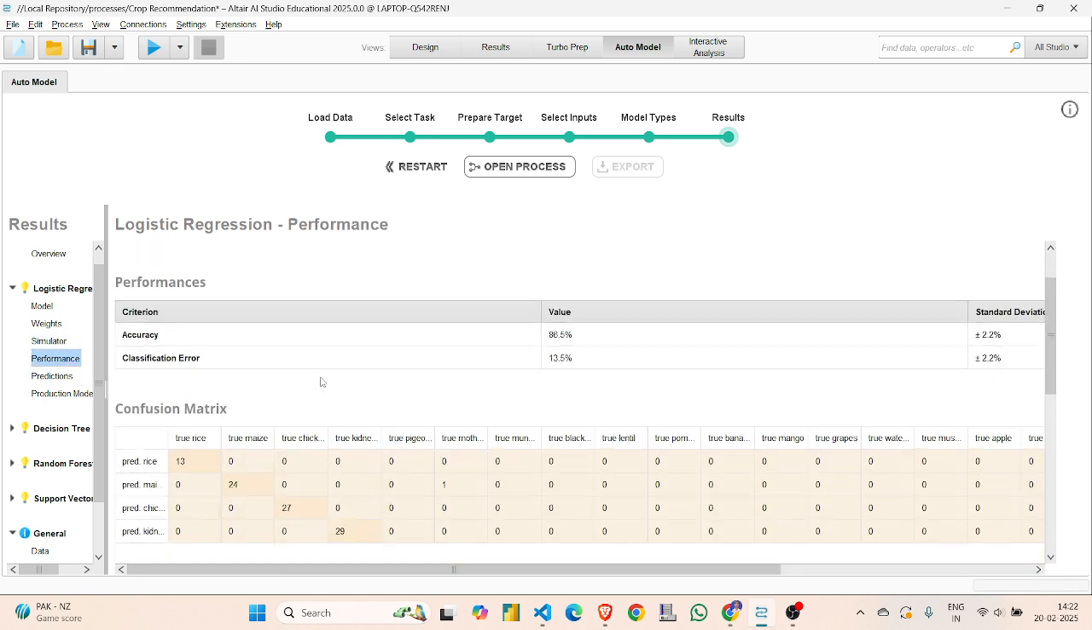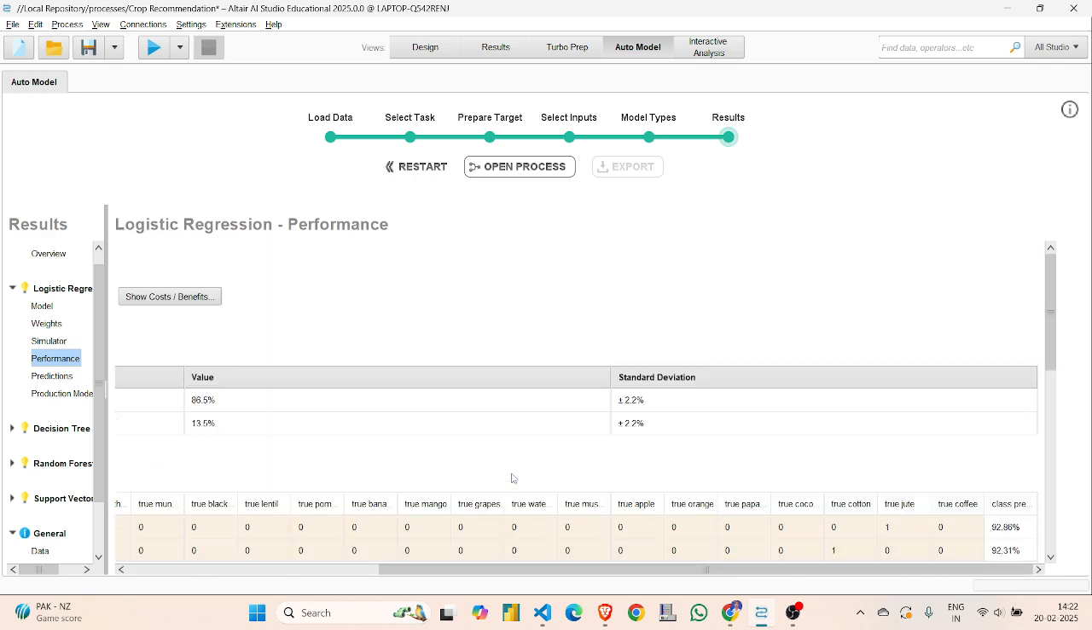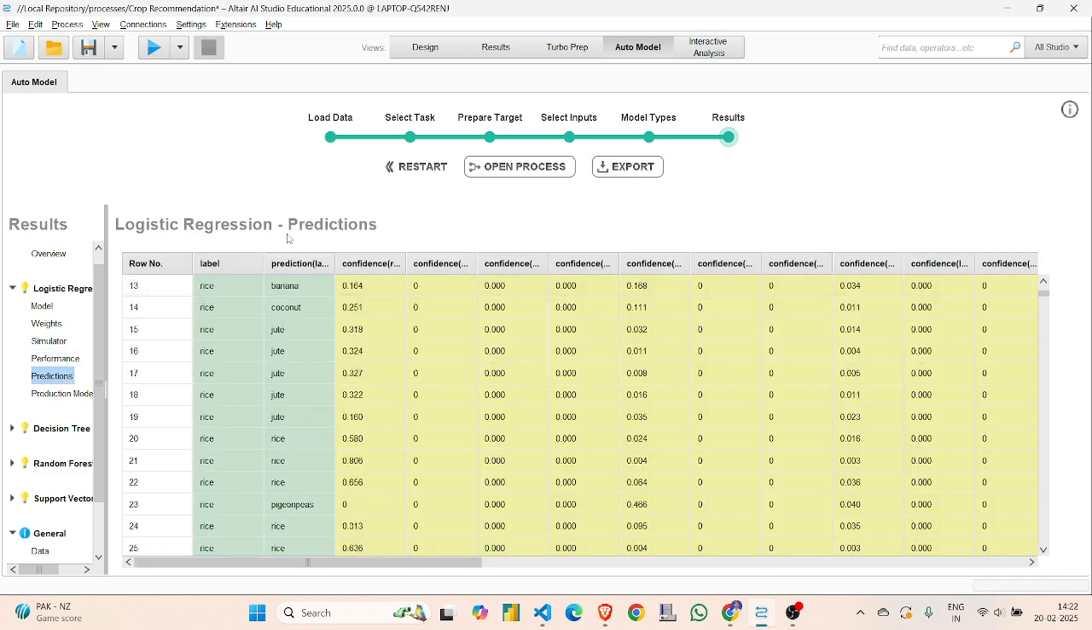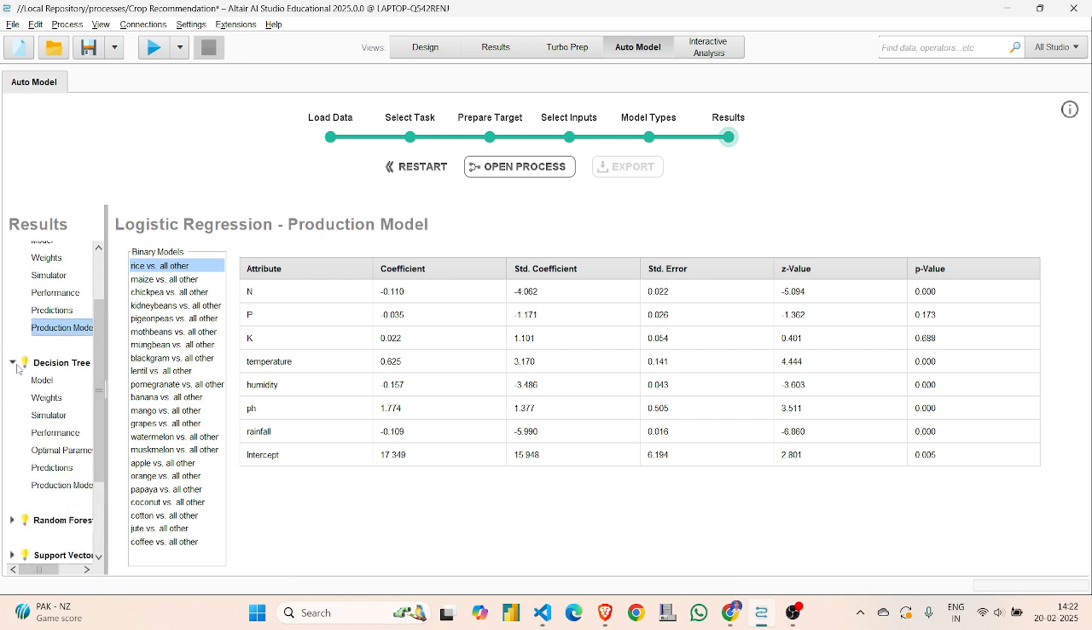And here is the performance. The accuracy is 86.5% and the classification error is 13.5%. A confusion matrix is given, and you can visualize the prediction here, the prediction model for the logistic regression. Now if you want to see the decision tree, you can view the model.